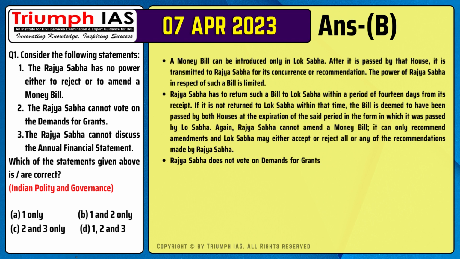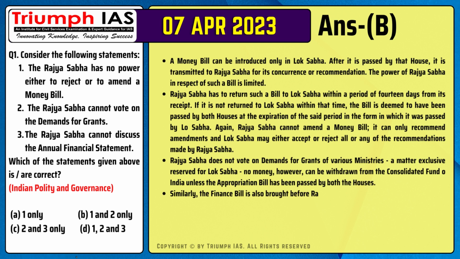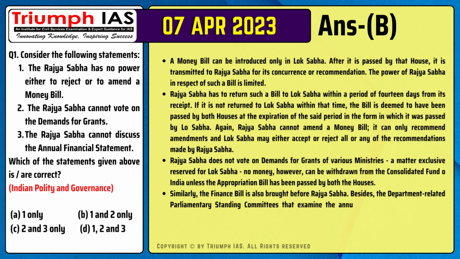Number 3. Rajya Sabha does not vote on demands for grants of various ministries, a matter exclusively reserved for Lok Sabha. No money, however, can be withdrawn from the Consolidated Fund of India unless the appropriation bill has been passed by both the houses. Number 4. Similarly, the finance bill is also brought before Rajya Sabha. Besides, the department-related parliamentary standing committees that examine the annual demands for grants of the ministries' departments are joint committees having 10 members from Rajya Sabha.